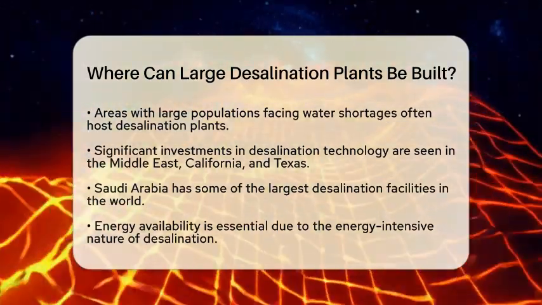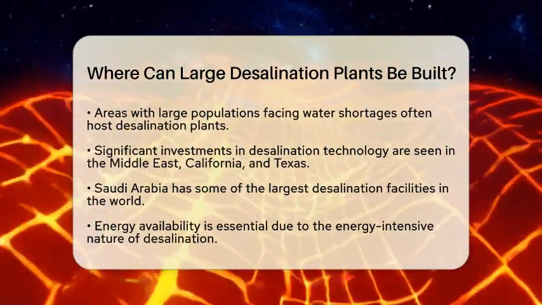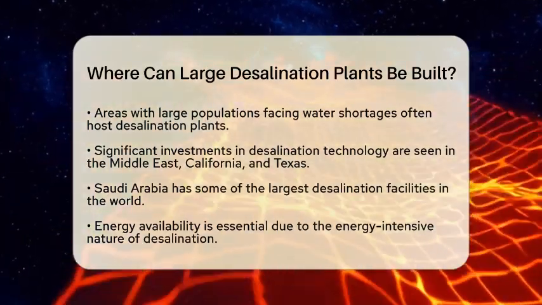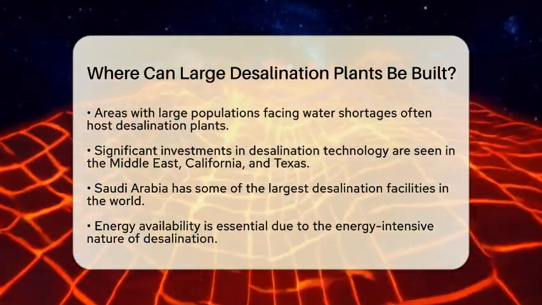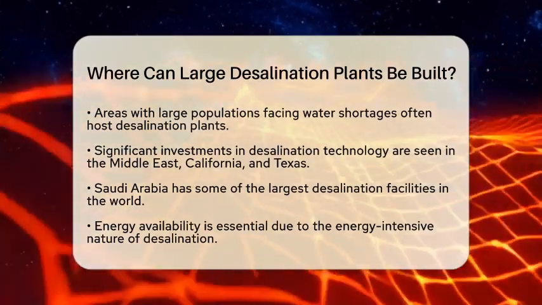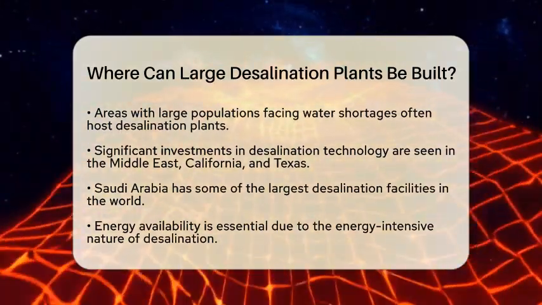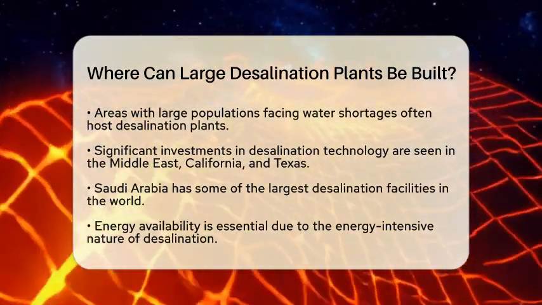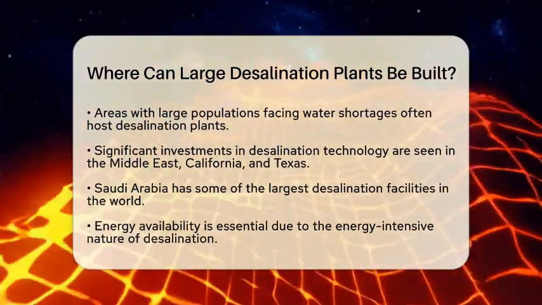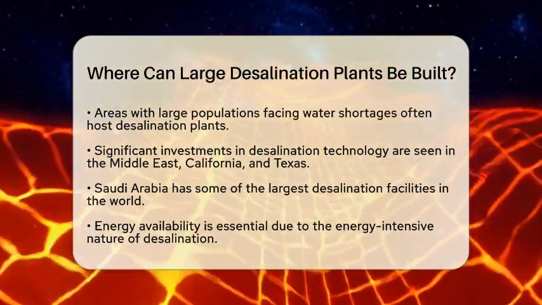Energy availability is also vital. Desalination is an energy-intensive process. Therefore, sites with access to reliable and affordable energy sources are preferred. Some large plants are even integrated with power plants to optimize energy use, making operations more efficient.